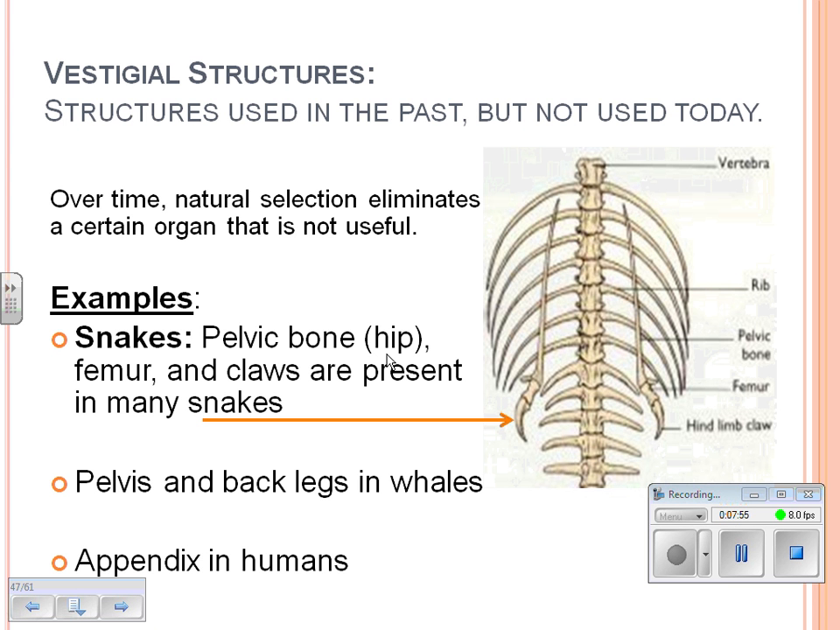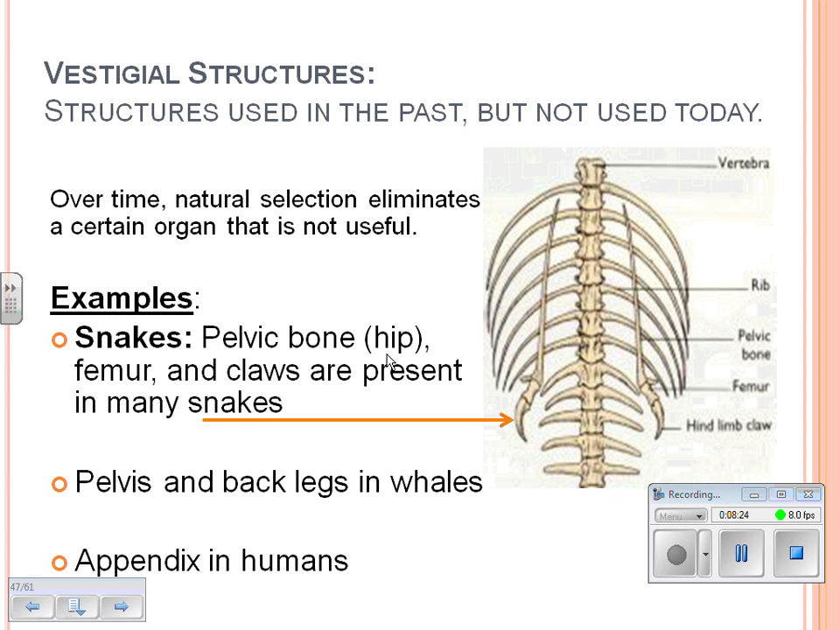Vestigial structures. Structures that were used in the past but not used today. Over time, natural selection eliminates a certain organ that's not useful. So in snakes, pelvic bone or the hip and the femur and claws are present in many snakes. Really not useful. Pelvis and back legs in a whale, they don't use them. There's an appendix in a human. Not useful. Used to be useful, now it's not.